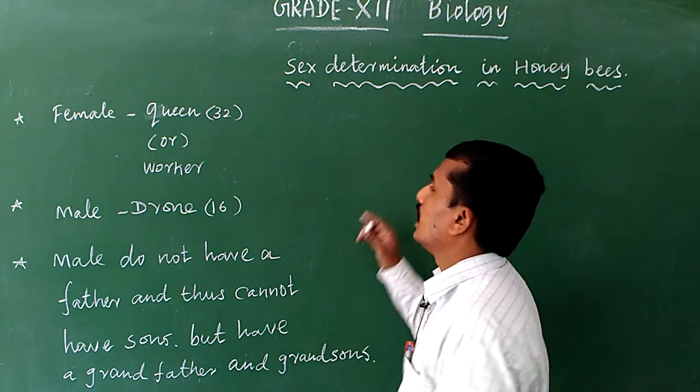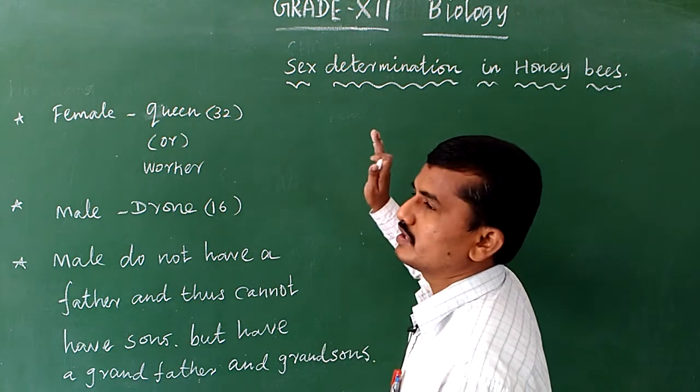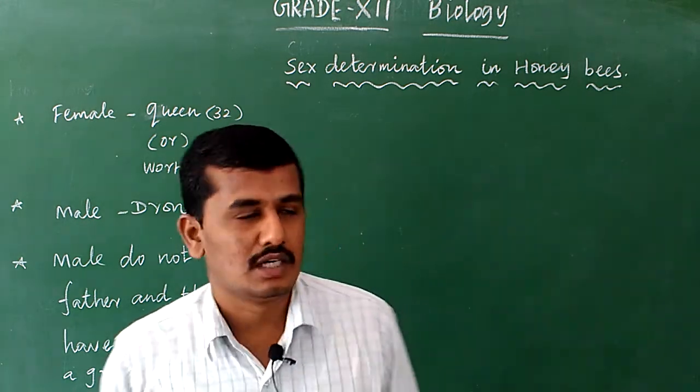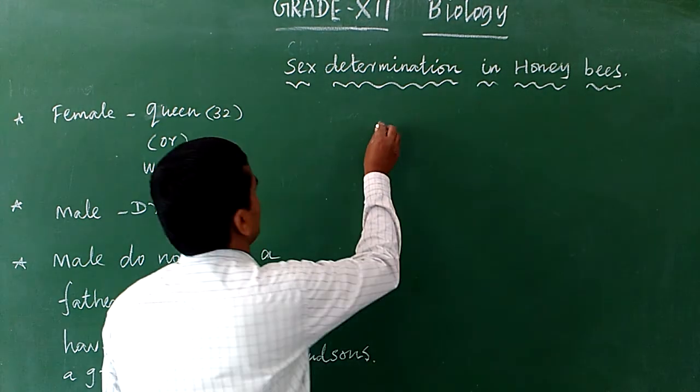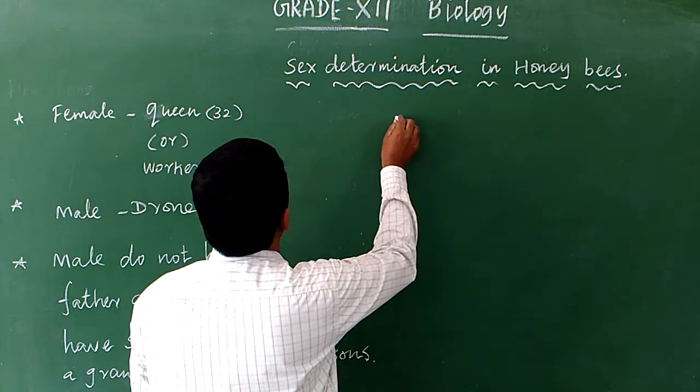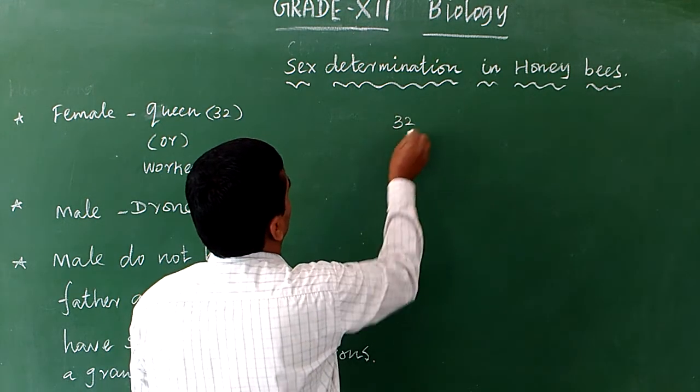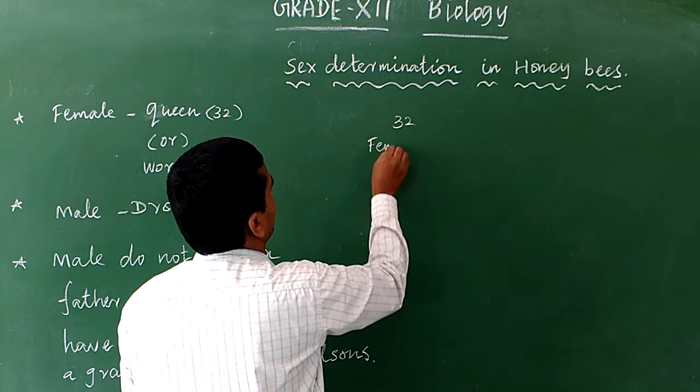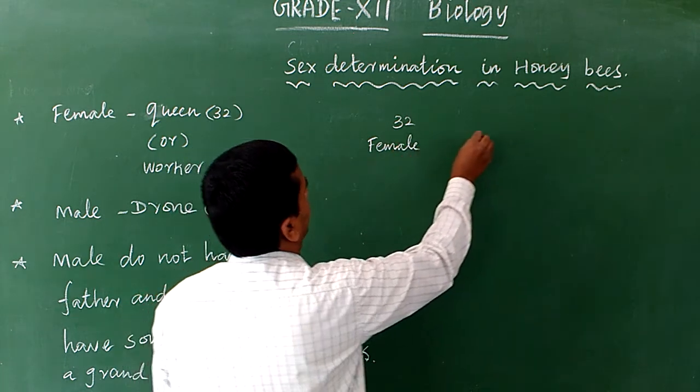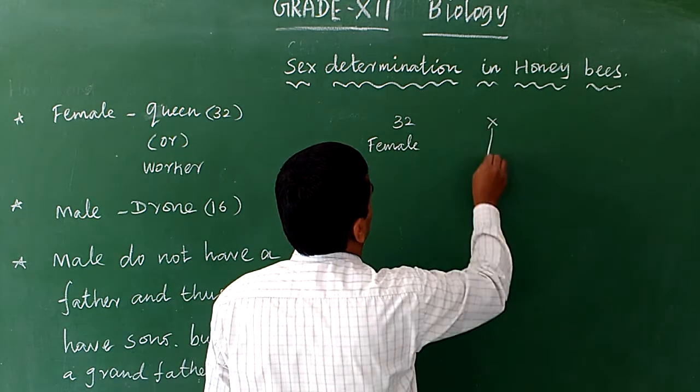And how is sex determination taking place in the honeybee? Listen, we know the female contains 32 chromosomes. The female honeybee is crossed with a male.